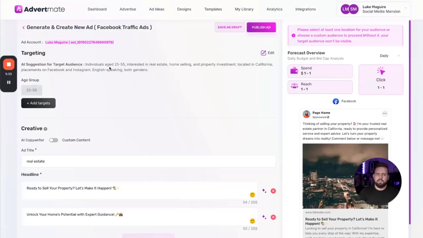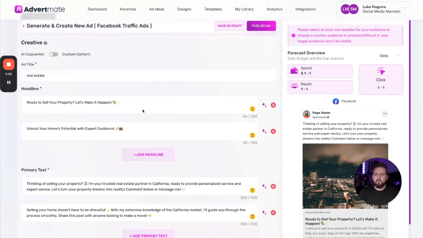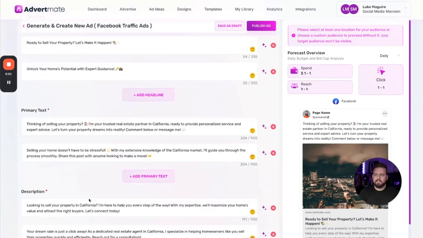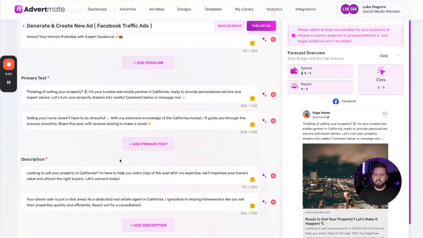Alright, so back with the first ad about the real estate agent. You can see here right out the gate, you can select what fan page you want it to be selected to. We'll then have the AI suggestion for target audience. So again, it will give you an exact targeting for this specific goal. And you can just go off and do your own if you want, but you can also implement what it's suggested, which we recommend people that are brand new to ads do. And then it also has written out all the headlines, all the primary text, descriptions, and even split test examples.